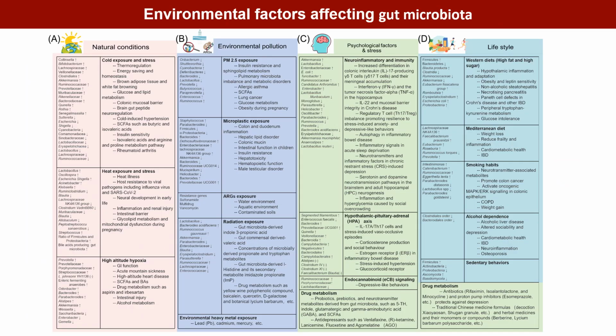The environmental factors that commonly affect gut microbiota mainly include four aspects. The first aspect is the impact of the natural environment on specific bacteria in the gut. The second aspect is the impact of environmental pollution on intestine and human health. The third factor is mainly psychological factors and stress, among which psychiatric factors are one of the most important influencing factors in drug metabolism. The fourth aspect is the intervention of individual lifestyle on gut microbiota.